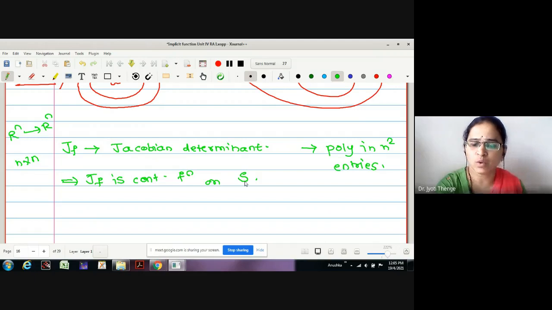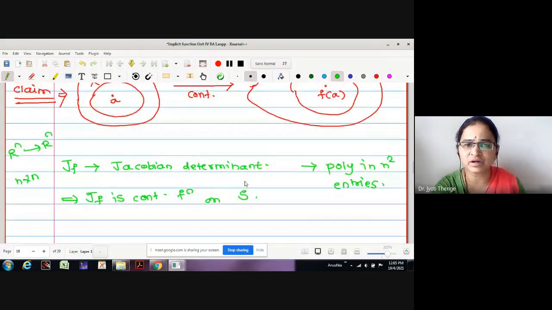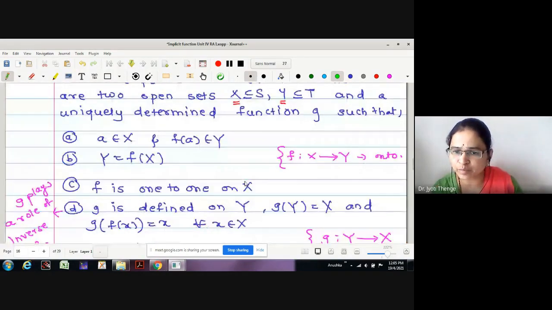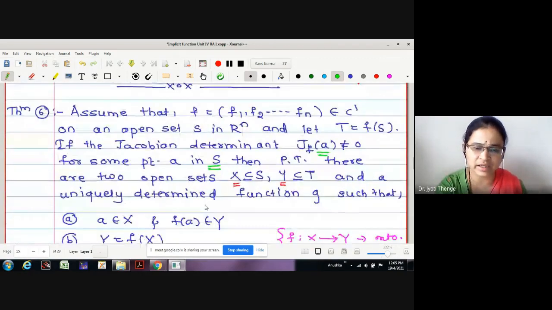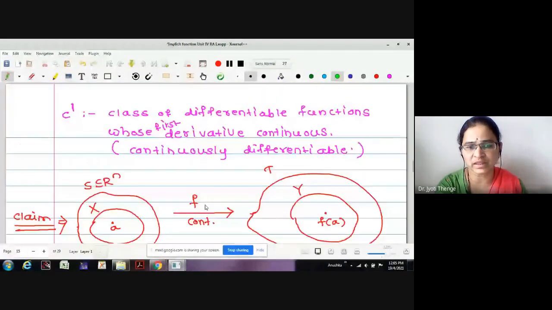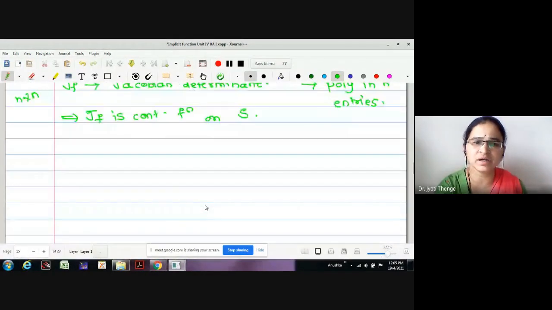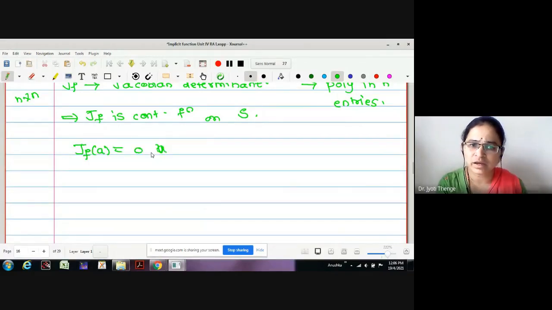What is the condition given? The Jacobian determinant is non-zero at a point A in S. We have proved one theorem that if the Jacobian determinant is non-zero at some point, then it is non-zero in its neighborhood as well.